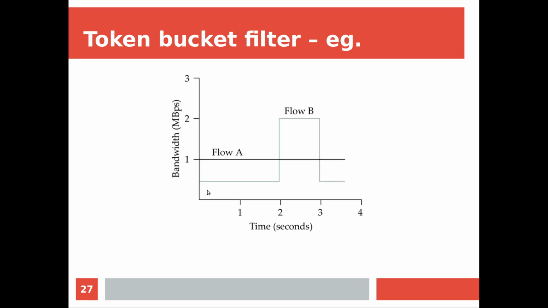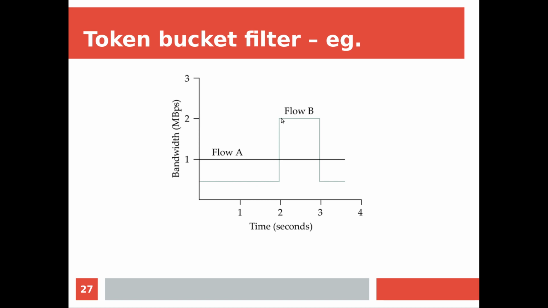Now see, you can view this pictorially like this. Here on the x-axis I have the time in seconds, and on the y-axis I am taking the bandwidth in megabytes per second, right? We have already seen flow A and flow B. Flow A is getting a fixed rate. It is just working like a leaky bucket algorithm only, even though it is token bucket. Fixed rate of say 1 megabyte per second. But when it comes to flow B, for the first 2 seconds it is getting 0.5 megabytes per second.